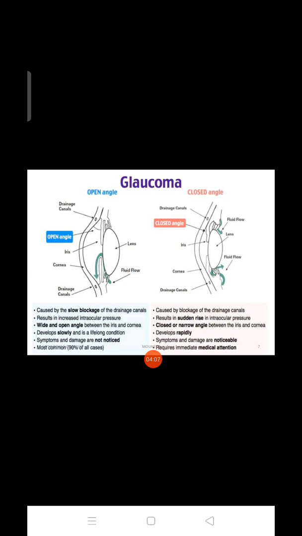In closed angle, the drainage canal angle is closed by blockage, resulting in a sudden rise in intraocular pressure. There is a closed or narrow angle between the iris and cornea, which develops rapidly. Symptoms and damage are noticeable and require immediate medical attention. We have to give more attention to closed angle glaucoma.